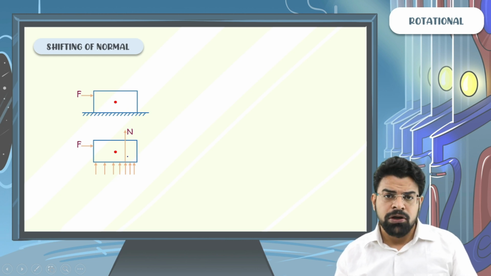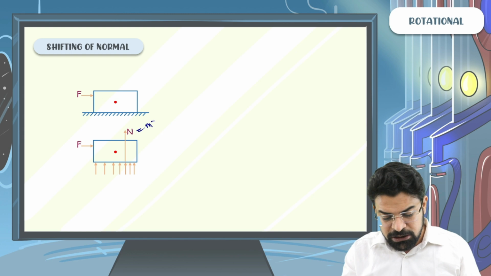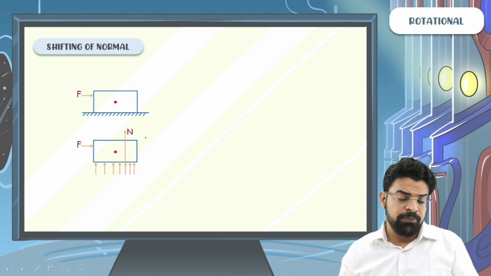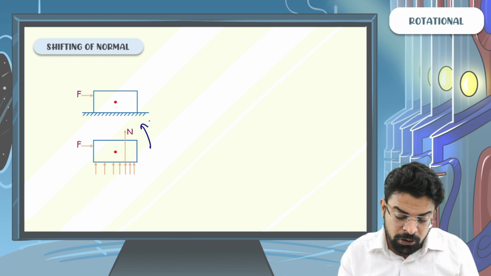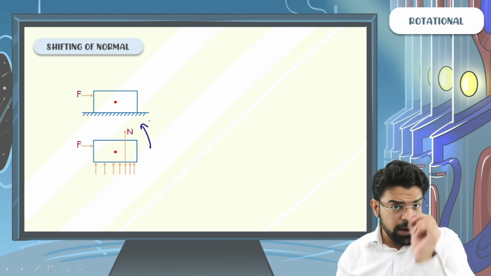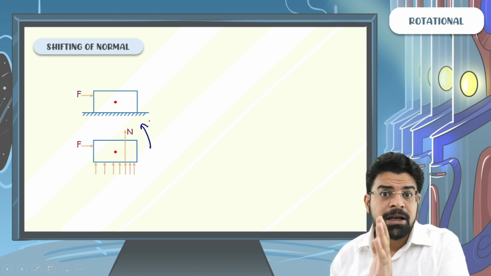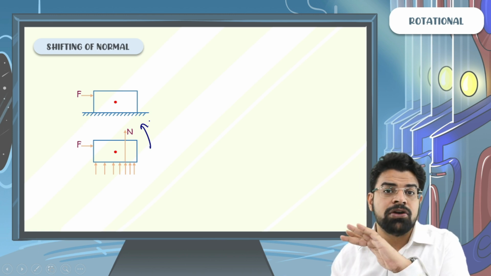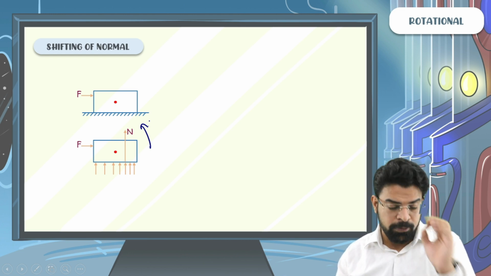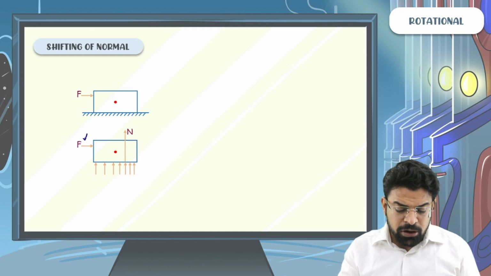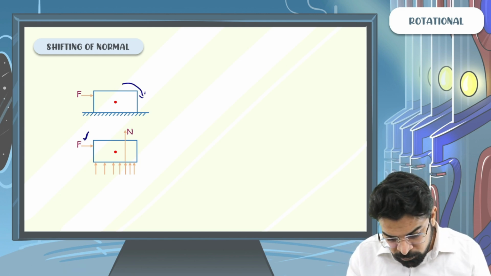So now you will say the magnitude of the sum of all these forces is still mg, but the line of action of normal has shifted. Now this shifting of normal provides the counterclockwise torque. And if by shifting, the normal can balance the external torque, it balances the external torque and prevents the body from toppling.